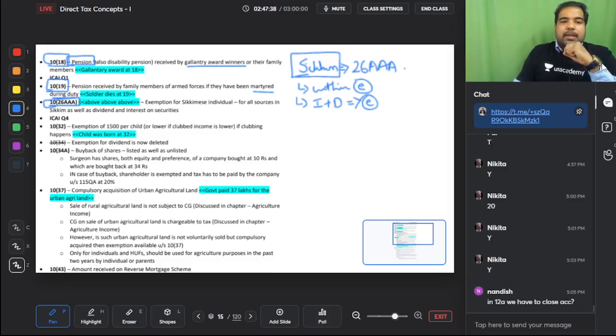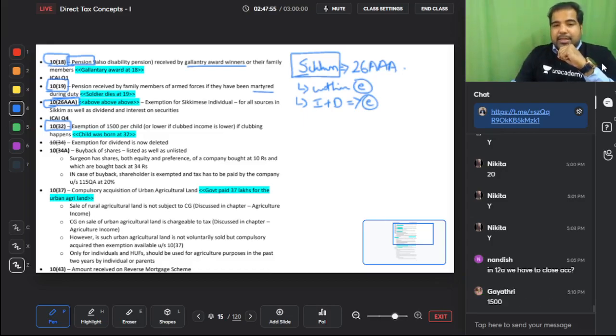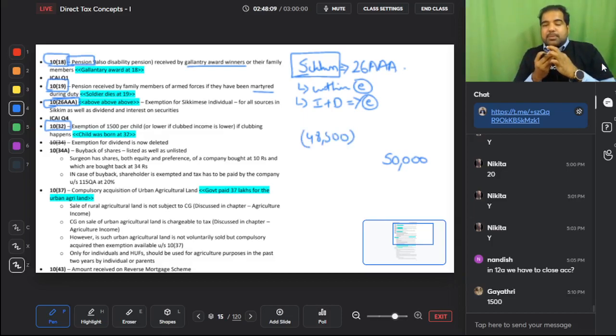get this. Next, guys, is 10(32), very small exemption. Guys, if you have a minor child and his or her income is being clubbed in your income, this we will see ahead in clubbing of income, you get an exemption under 10(32) of very small amount of 1500 per child. Example, if your child has some FD and his interest income from the FD is 50,000 rupees and is being added to your income, then only 48,500 will be added, because 1500 will be an exemption under 10(32). This is per child whose income gets clubbed. You will get an exemption of 1500 per child whose income gets clubbed. No limit to the number of children because it's a very small exemption.